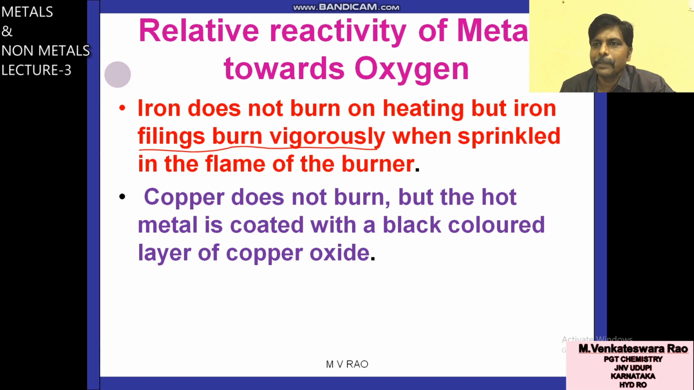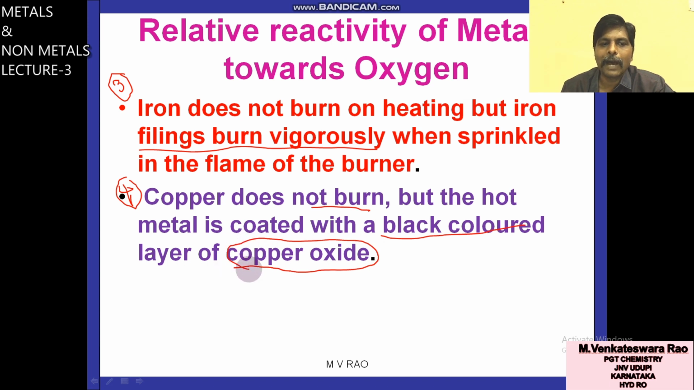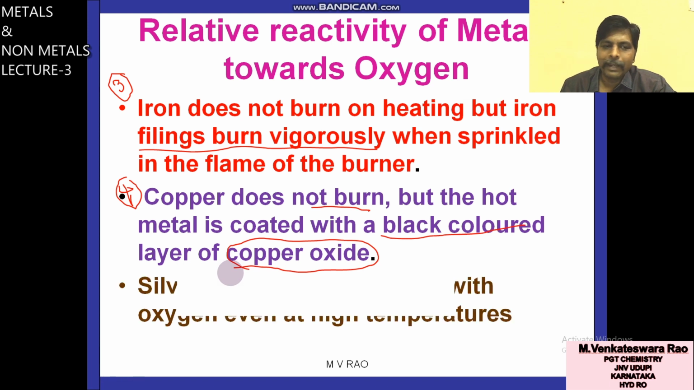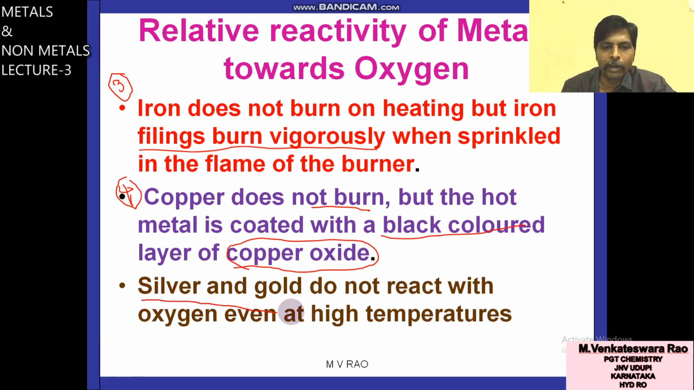So first is potassium and sodium, those two are one type. Second, magnesium, aluminum, zinc and lead, second set. Third is iron. Fourth one is copper. Copper does not burn, but the hot metal is coated with a black colored layer of copper oxide. Why is black color formed? Because of the copper oxide layer. Take a copper rod and start heating, you can find a black layer of copper oxide. Next metals, silver and gold. Silver and gold do not react with oxygen even at high temperatures.